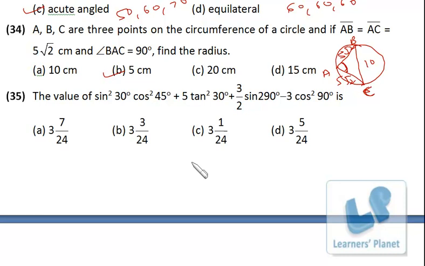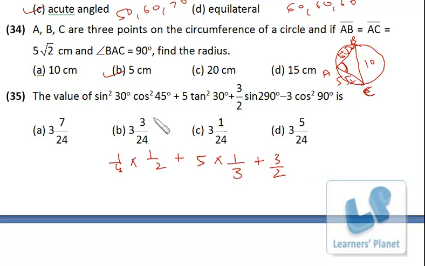Question from trigonometry. You must be knowing the values of sin 30, cos 45, tan 30, sin 90, cos 90. You must attend the basic sections of trigonometry. Sin 30 is 1 by 2, so it is 1 by 4 squared. Cos 45 is 1 by root 2, so it is 1 by 2. Plus 5 into tan 30, which is 1 by root 3, so it is 1 by 3. Plus 3 by 2 sin square 90.